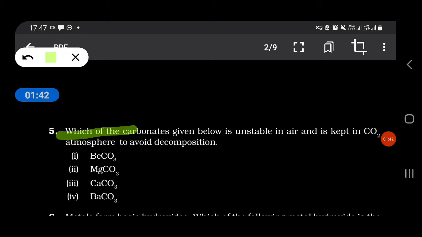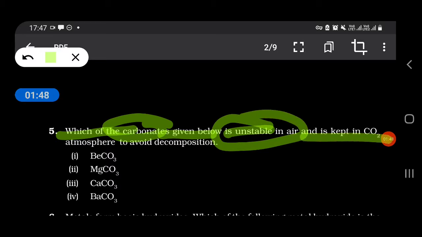Which of the following carbonates given below is unstable in air and kept in CO2 atmosphere to avoid decomposition? Is it BeCO3, MgCO3, CaCO3 or BaCO3? So our answer goes to BeCO3.